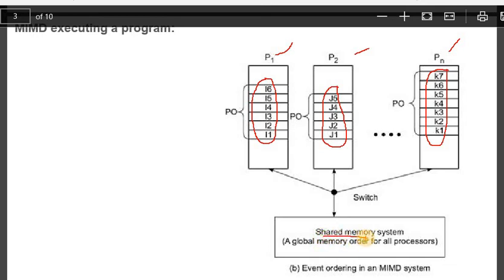So memory is shared, and it is global also. Global in the sense that they all have access, and that too bidirectional access. You can see here, this is bidirectional, this is also bidirectional, and this is also bidirectional. They can read as well as write here.